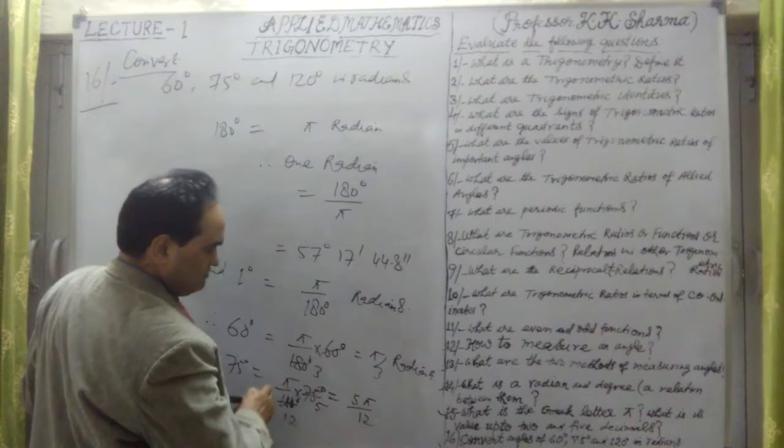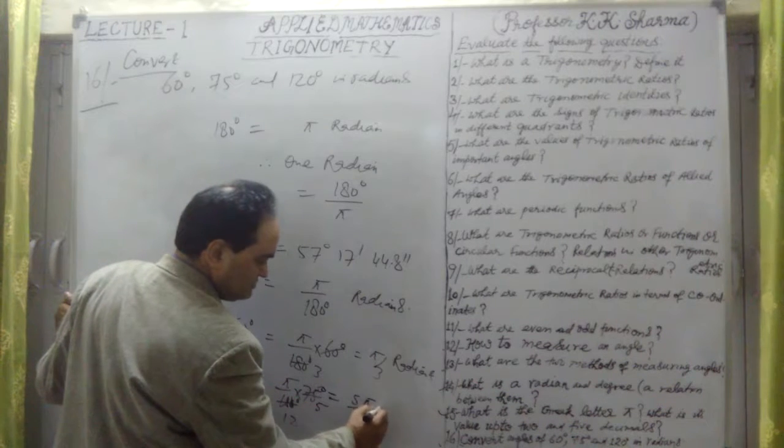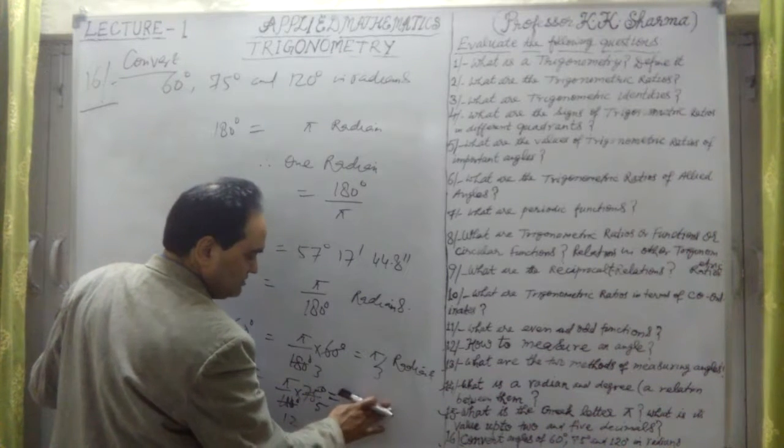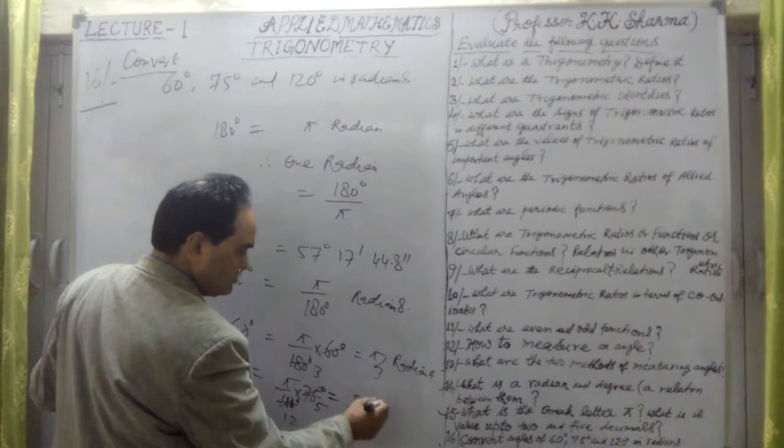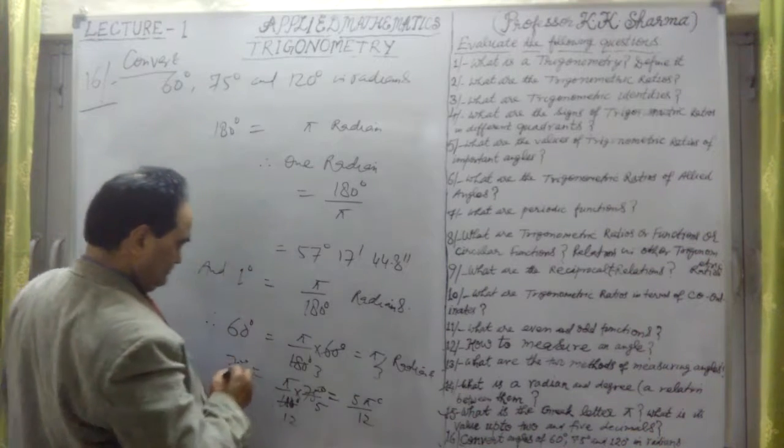So 5 pi by 12. This is in radians. We just write radian here.